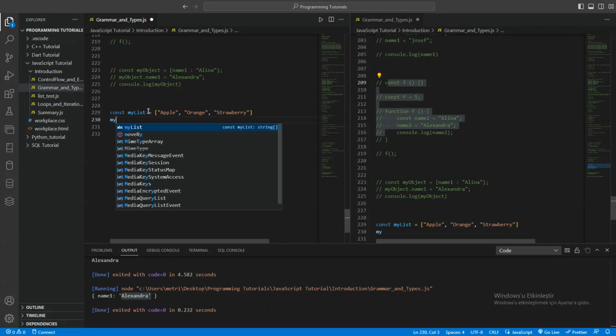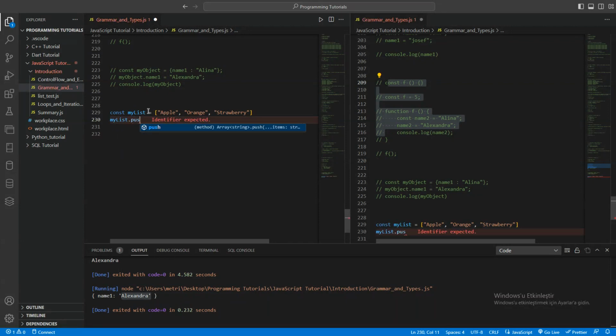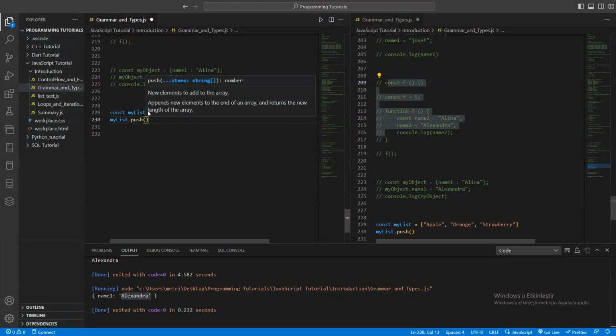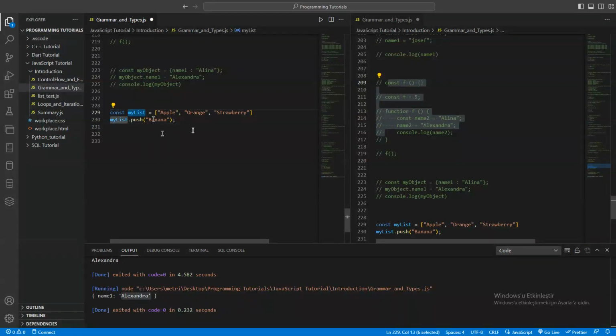Push what? We can push something in it. For the last one, we are not using insert, it is push. It will add to the end of the list. At the end of the list, as you can see, we have strawberry, so we will change strawberry with banana. I'm just saying banana, just try to understand the main point, okay? So we can change a const variable in some way with a list and dictionary.